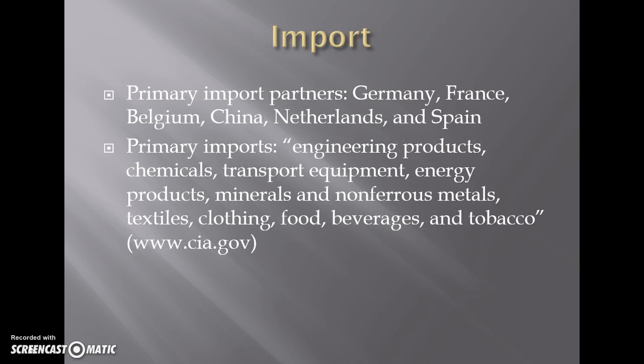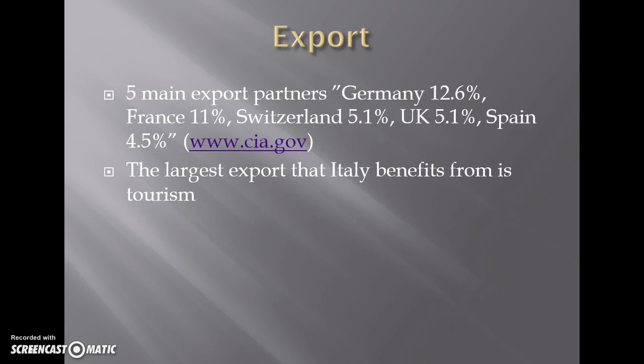Primary import partners are Germany, France, Belgium, China, Netherlands, and Spain. Some of Italy's primary imports: engineering products, chemicals, transport equipment, energy products, minerals, and non-ferrous metals, textiles, clothing, food, beverages, and tobacco. Italy exports through 5 main partners: Germany, France, Switzerland, the United Kingdom, and Spain. The largest export that Italy benefits from is its tourism.